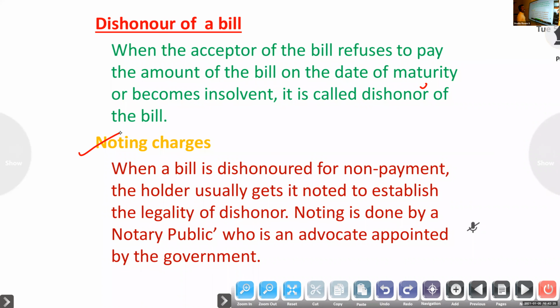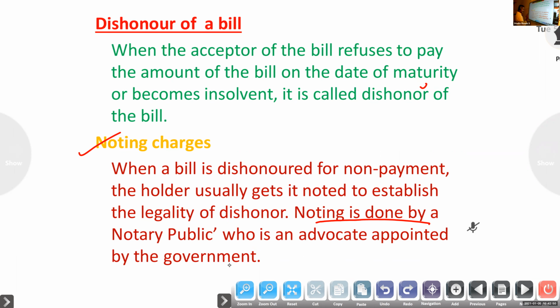It must be noted with the help of a notary public, an advocate. So you have to present the bill to the advocate. Then they will specify the reason of dishonor. That is noting. It is done by the notary public, who is an advocate appointed by the government.